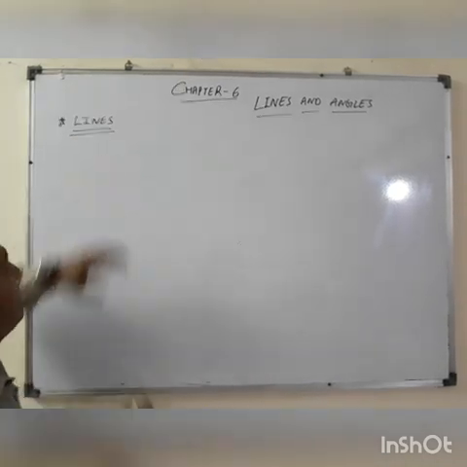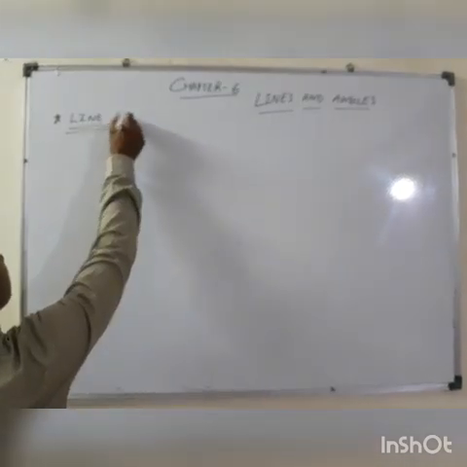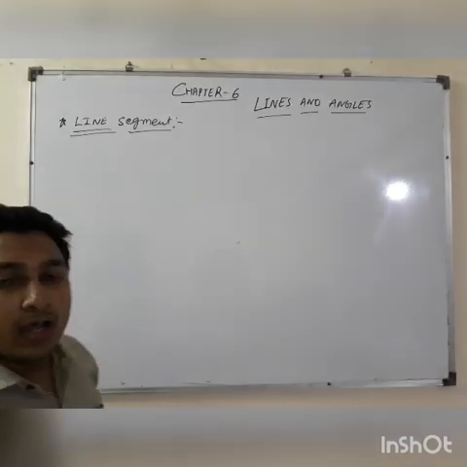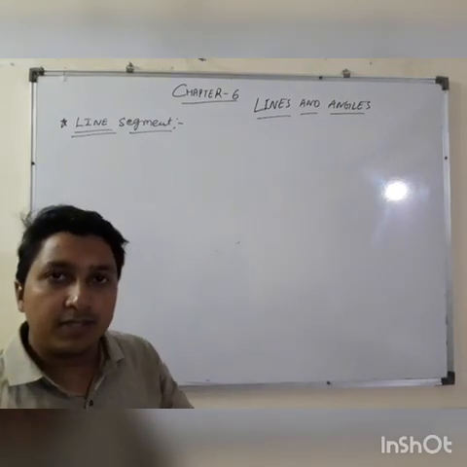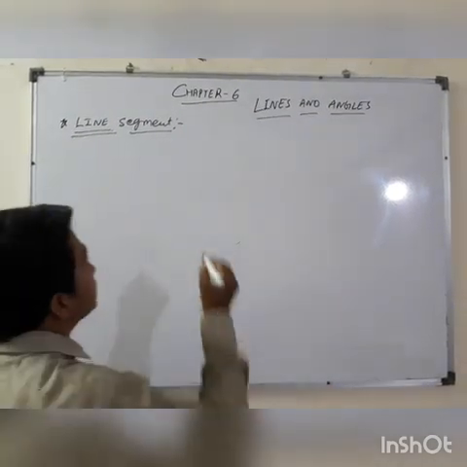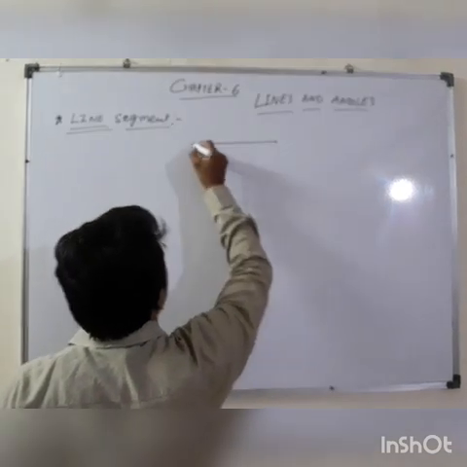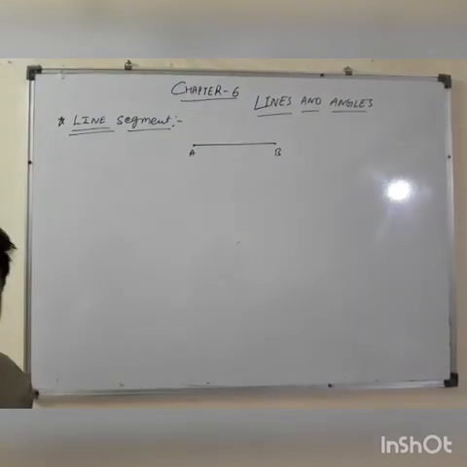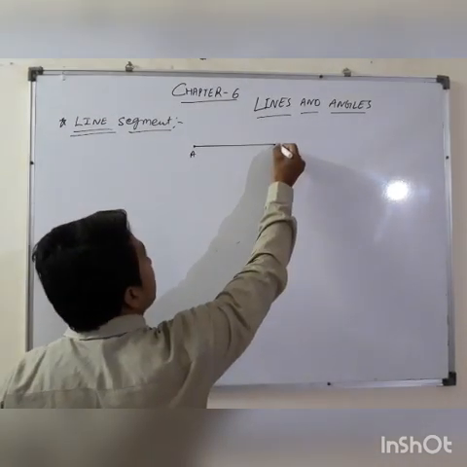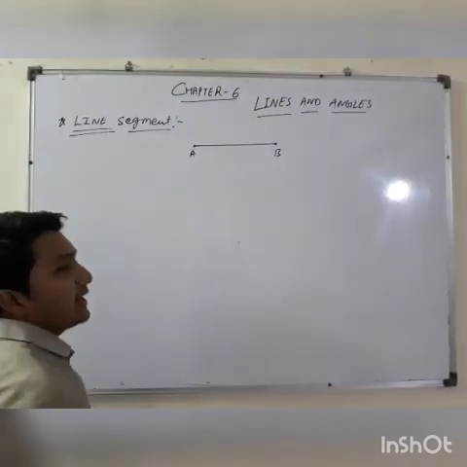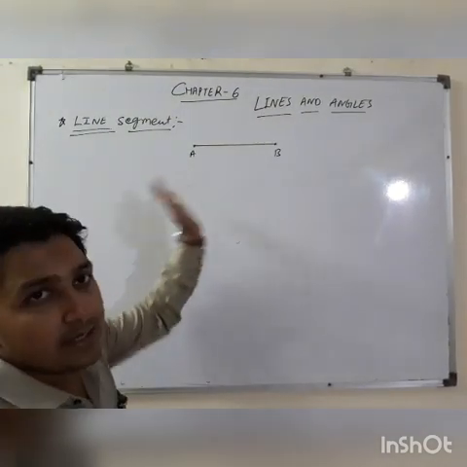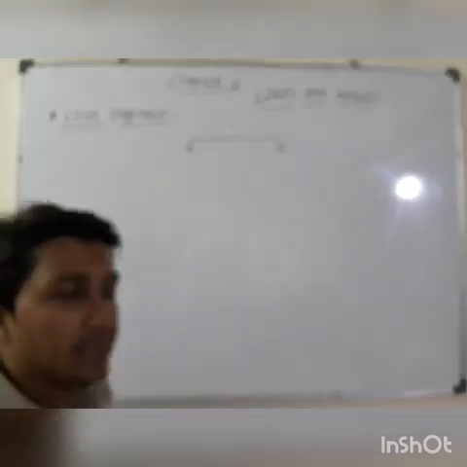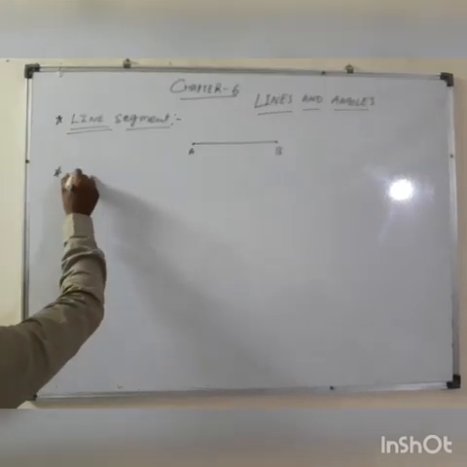Okay, first of all, we will discuss line segment. What is a line segment? A line segment is a line which has two endpoints. We can't extend it on the right side or the left side. We can't extend a line segment in any direction. So a line segment is a line which has two endpoints.